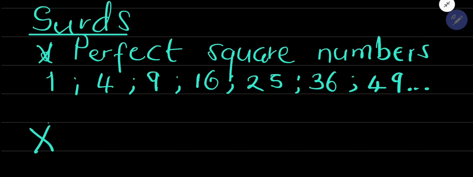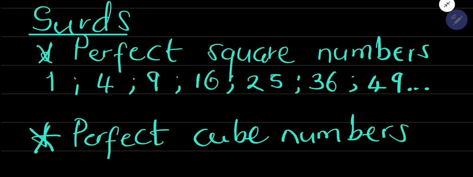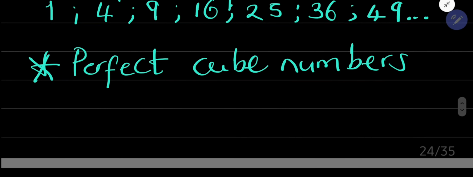I also want you guys to remember what perfect cube numbers are. Perfect cube numbers are the numbers you get when you say 1 cubed, it gives you 1, 2 cubed is 8, 3 cubed is 27, and so on.